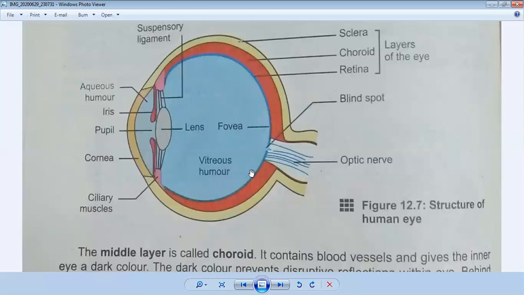I hope you understand the structure of an eye. In the next lecture, we will discuss the structure of the ear, which is another human receptor. After that, we will start the endocrine system and chemical coordination. I hope you understand it.